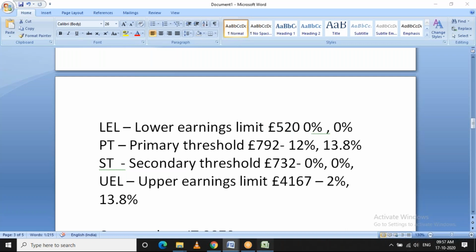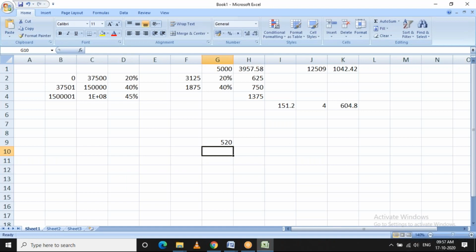Initially it will be 520, next 532, next 562, and the rest of the amount, 4167. So your 5,000 will have the initial 520, and then the difference again will be like this minus this. So the total, if you see, comes to only 1,282. So the balance will be 5,000 minus these values.